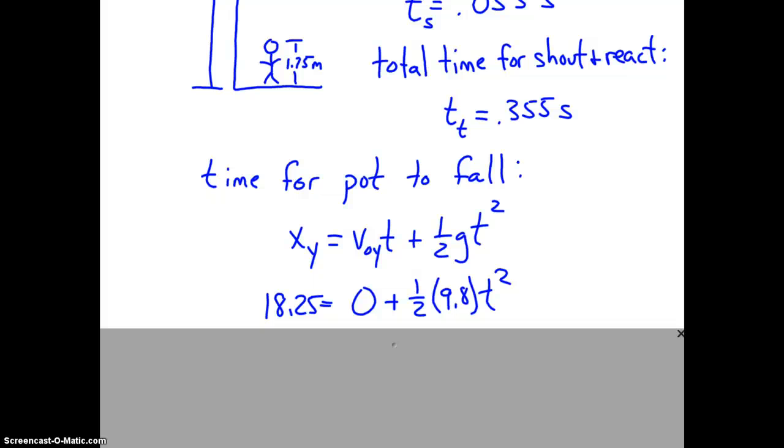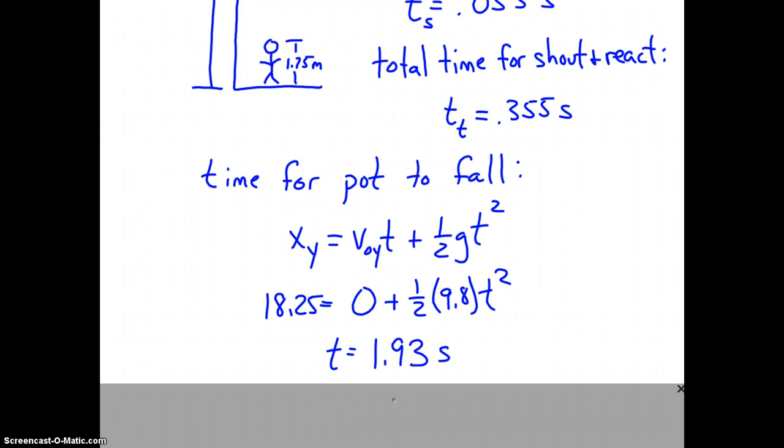It starts with no initial velocity because it's dropped, plus 1/2 times 9.8 t squared. Important to ask whether or not we have conflicting directions in this problem. The Δy value is 18.25 meters down, the 9.8 is down. So no, we don't have conflicting directions, so we don't have to worry about the signs. We solve for time and we get 1.93 seconds.